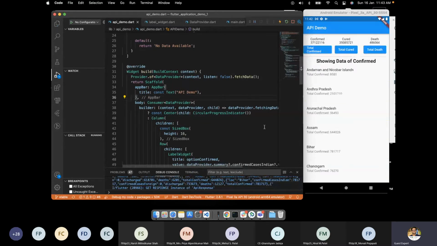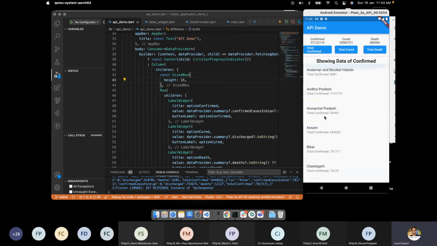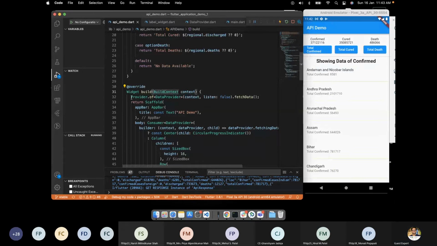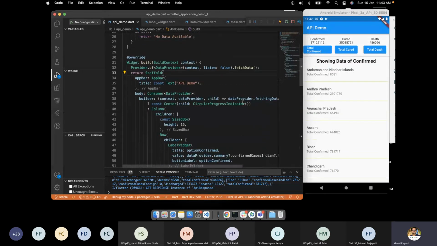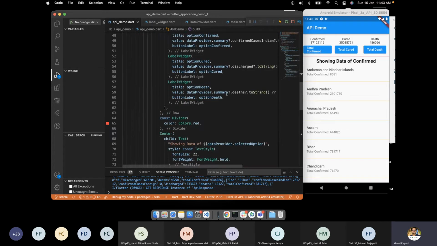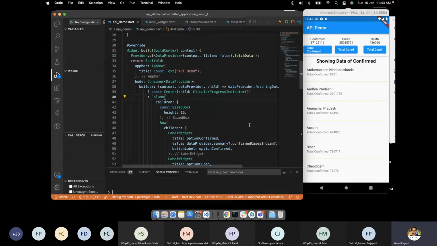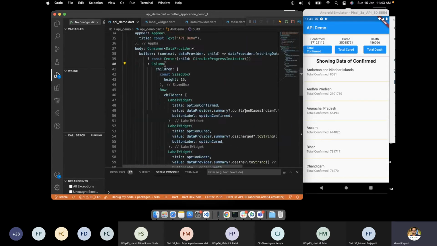So our earlier code that we integrated using set state and the normal standard way, we have now implemented using the provider. In the provider, as soon as our builder method gets executed the first time, we'll fetch the data. Whenever the data gets updated next time, our builder method will not get called. Actually the consumer will get called in the builder, and then our data has changed accordingly. So you can convert your stateful to the stateless widget using this different variety of code.